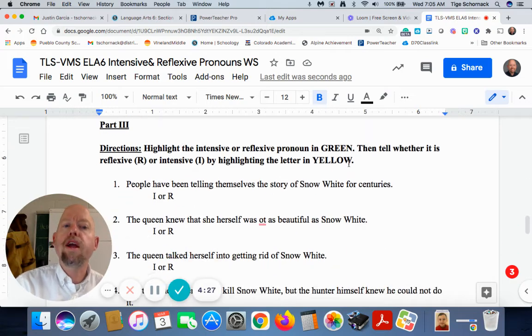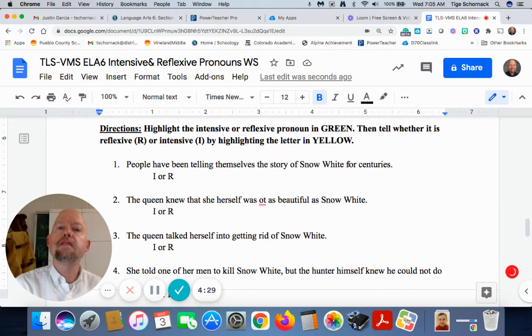Finally, in part 3, you're going to highlight the intensive or reflexive pronoun in green. Then you're going to tell whether it is reflexive or intensive by highlighting the letter in yellow. Changing the text color again. I'm going to fix that in your directions.